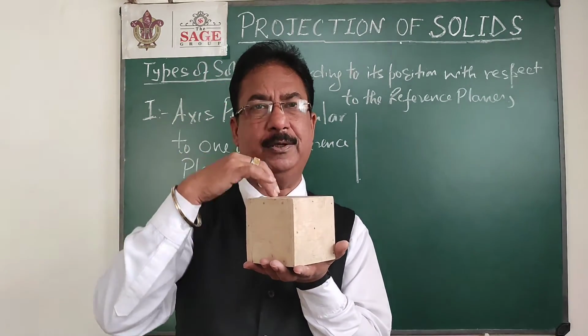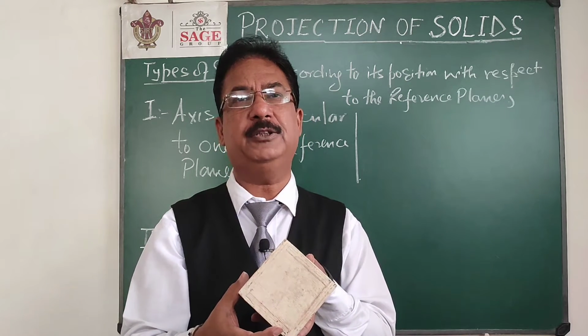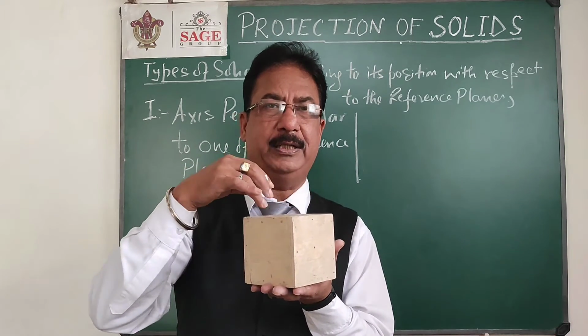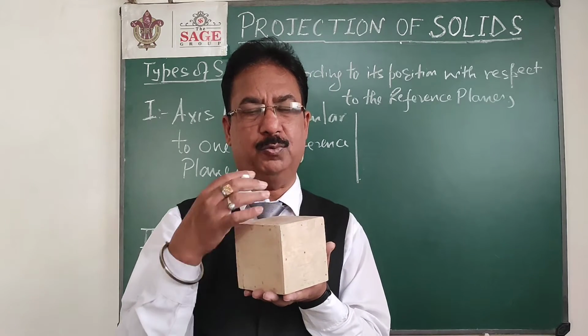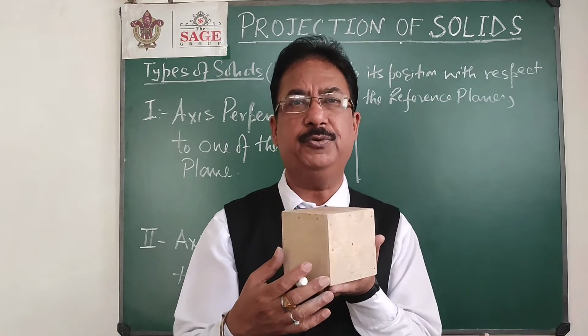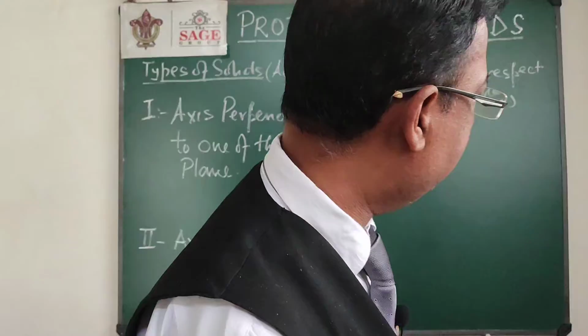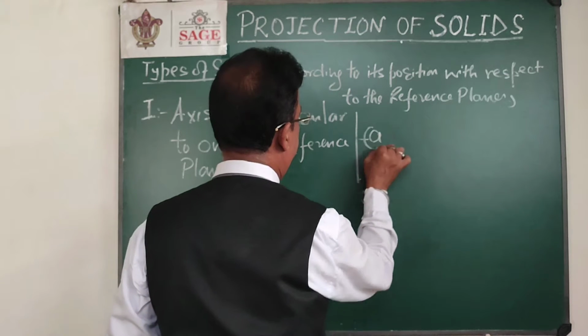So if I look from the top, I can get the true shape of this plane. In this case again, I have to draw the top view first, which will be a square, and with its help I can easily draw the front view, which will be a rectangle.